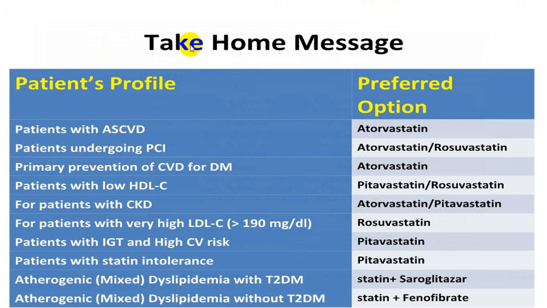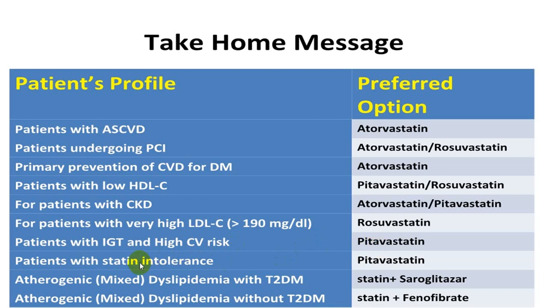In a take-home message, any person with ASCVD, atorvastatin is the drug of choice. A person who has undergone PCI, again atorvastatin is better than rosuvastatin. These are the two common drugs. Prevention of CVD from diabetes, atorvastatin. If the person is having low HDL, pitavastatin and rosuvastatin are the first drugs of choice. With CKD, atorvastatin and pitavastatin. A person with a high level of LDL, rosuvastatin. High severe risk, pitavastatin.